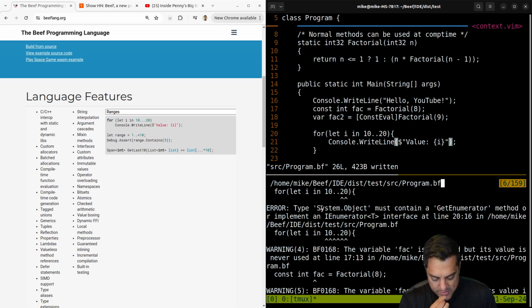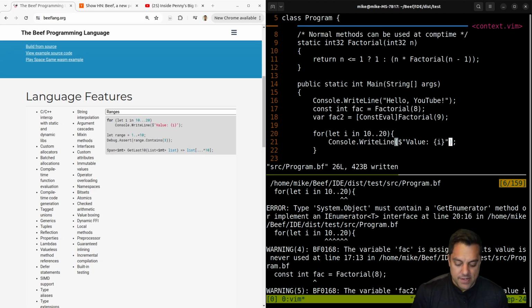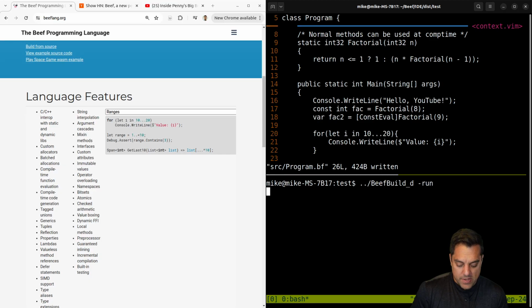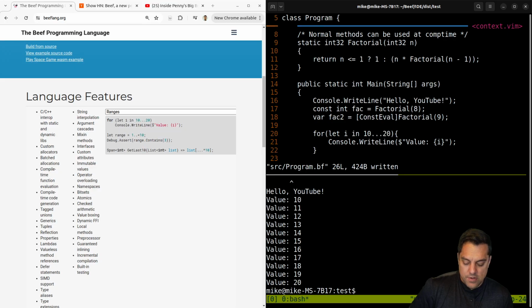Type. Okay, interesting. System.object must contain a get enumerator method. I'm assuming 10 to... Oh, there's 3 dots there. I see. Okay. Let's see that. That's just a little mistake from other languages that I've used here, but there's our values. Okay, cool. We made it through that example.